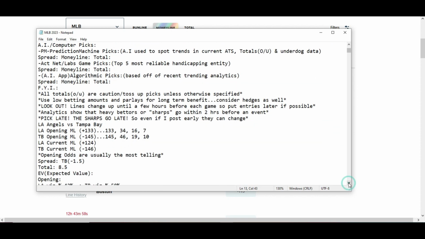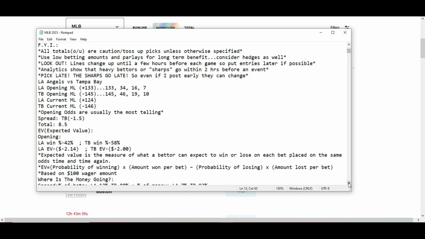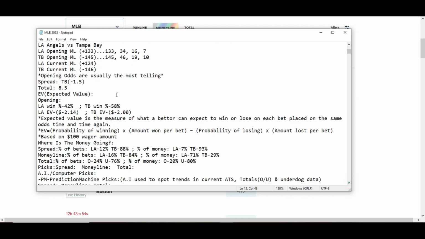LA Angels versus Tampa Bay. All right, plus 133, minus 145 for the opening. Currently plus 124, minus 146 for Tampa Bay, LA to Tampa Bay. Run line in favor of Tampa Bay, minus 1.5. Total is at 8.5 for this game. LA win percentage, 42%. Opening. Tampa Bay win percentage, 58%.